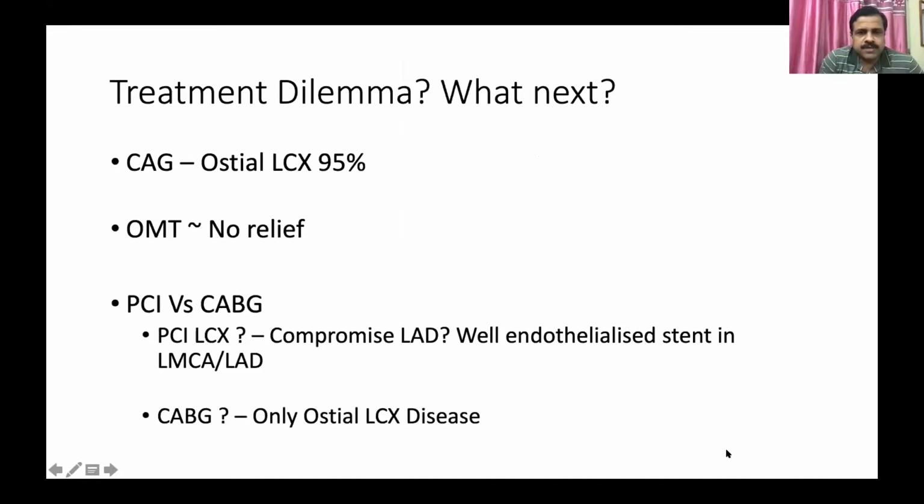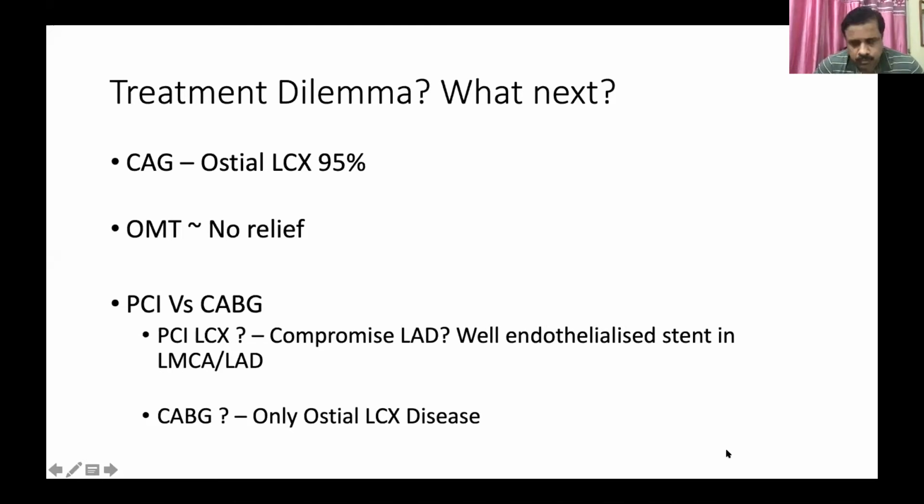Now we have a dilemma, what to do next. We already have a stent in the left main to LAD, and now we have LCX ostial disease of about 95%. We can't just leave her on medicines because she has features of unstable angina. So we have to do some intervention: whether to go for stenting or for surgery. For just a non-dominant LCX ostial disease, going for surgery is a little too aggressive, and anyway the patient was not willing, so that question was out. So we have to go for an intervention.